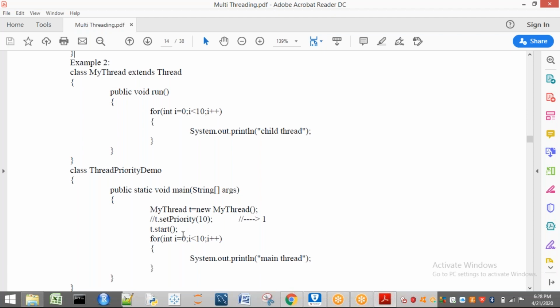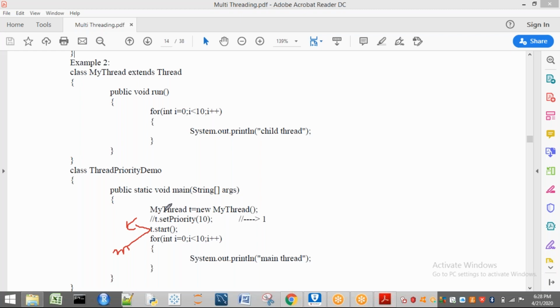Now T dot start. What happens here? Whenever main thread is going to call T dot start here, from here how many threads are you going to have? You are going to have two threads. That means already here we are having two threads, but the working of the second thread is going to be started from here. This is T and another one is what I am having here, main thread. Two threads are there.